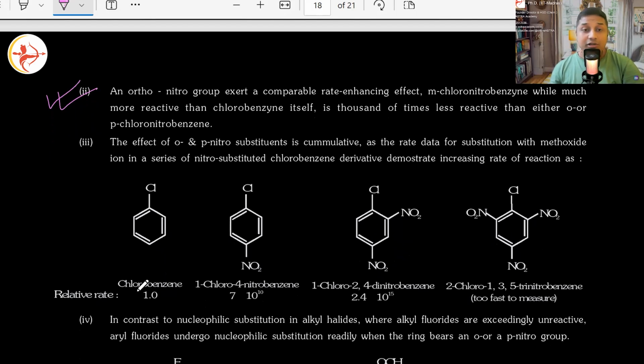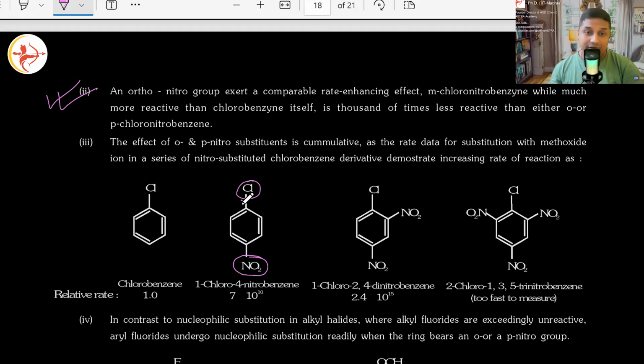Effect of ortho and para nitro substitutions. Let's see. This is your chlorobenzene. As soon as you bring a nitro group there, now what is happening? This fellow is an activating group, and this fellow is a deactivating group. If he is deactivating, he is sucking the electron.